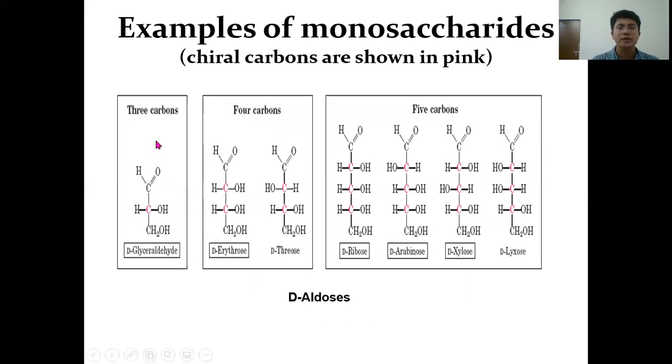Examples of monosaccharides. Here, the 3-carbon, 4-carbon and 5-carbon aldoses are shown. Glyceraldehyde is an aldotriose which has 1 chiral center. Erythrose, a tetroaldose, has 2 chiral centers, and the aldopentoses are shown over here: ribose, arabinose, xylose are examples. Those sugars which are shown in boxes are the sugars which are found commonly in cells. If you look at these aldopentoses, they have 3 chiral centers, and accordingly 8 stereoisomers are possible.